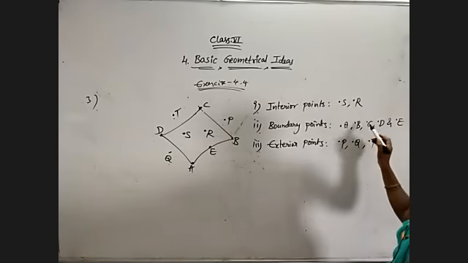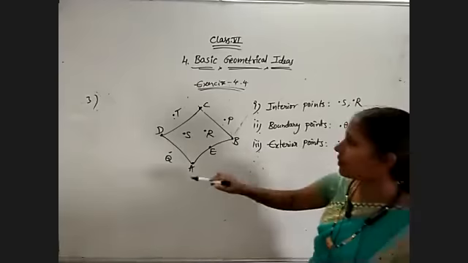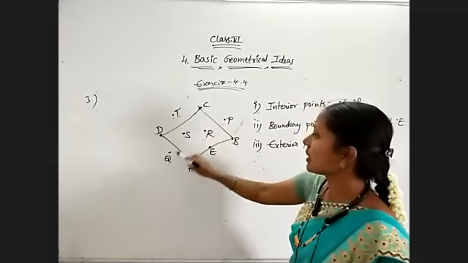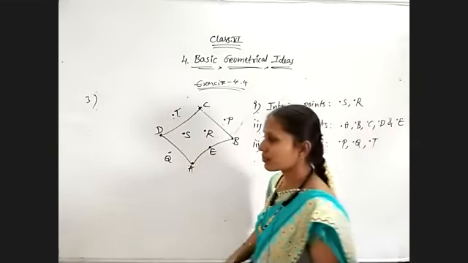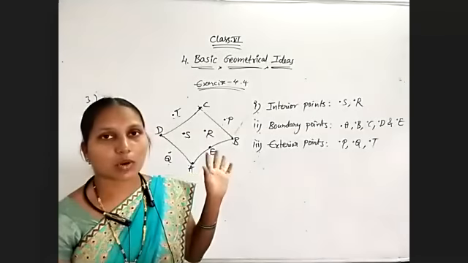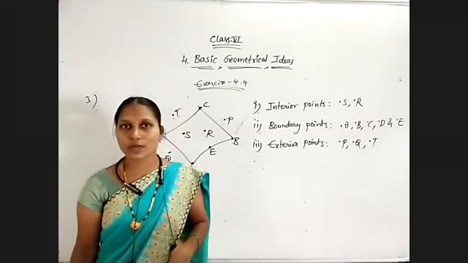Total how many points are there? 1, 2, 3, 4, 5, 6, 7, 8, 9, 10. Okay. So this is the complete information about quadrilaterals. Tomorrow we will continue the class with a new topic.